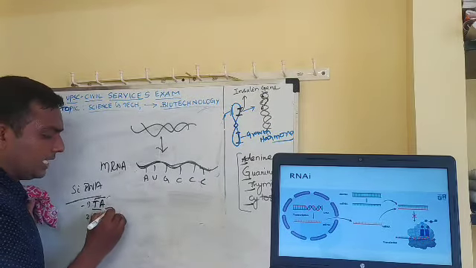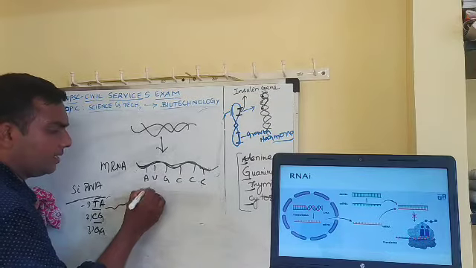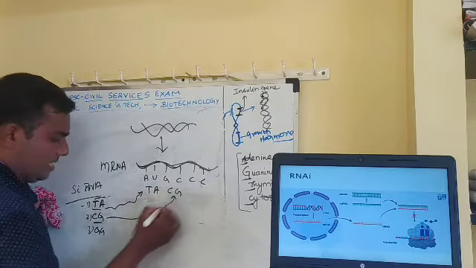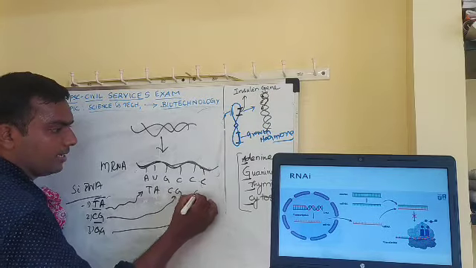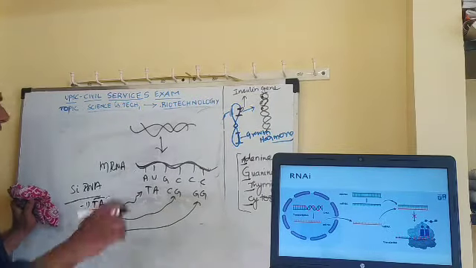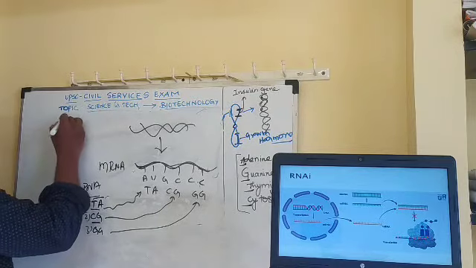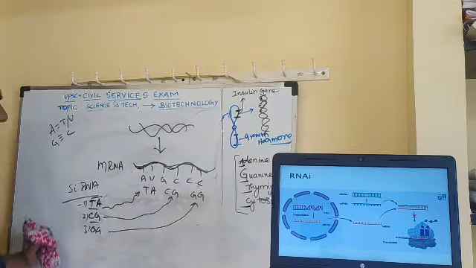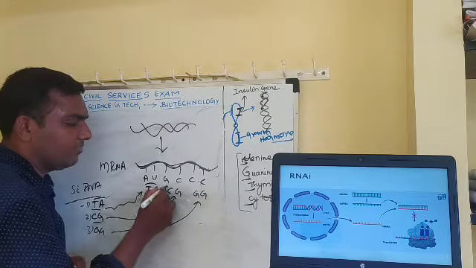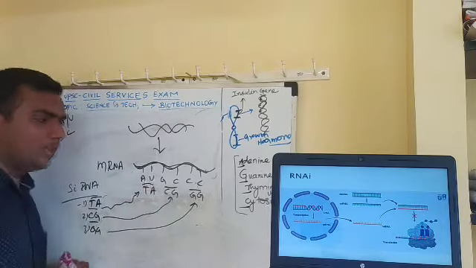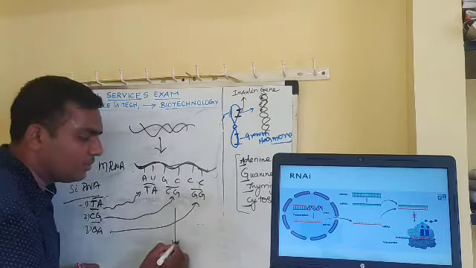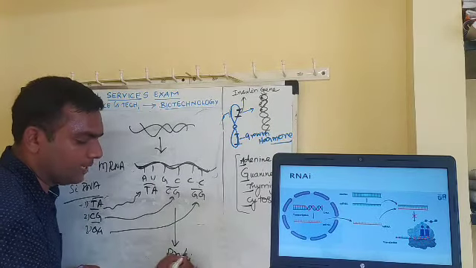So what will happen? This will move, come and bind here. This will come and bind here. This will come and bind here. Because I said always A will pair with T or U, and G will pair with C. So they will have a natural affinity. They will come and bind. Once this comes and binds, that's it. Further protein synthesis will not happen.